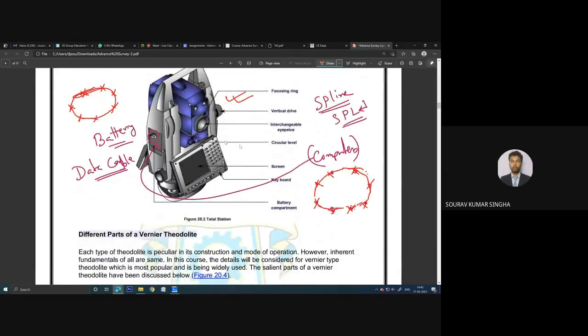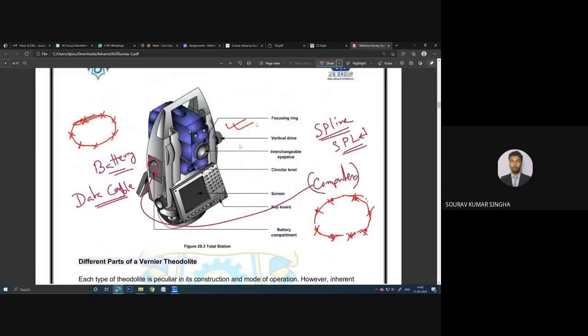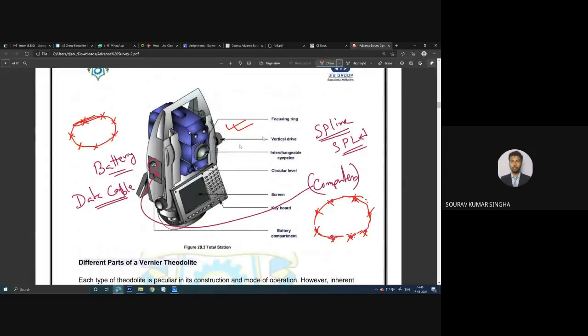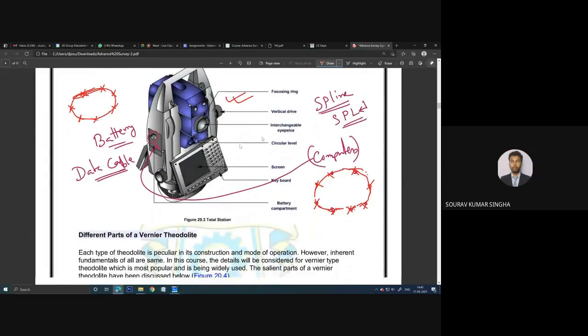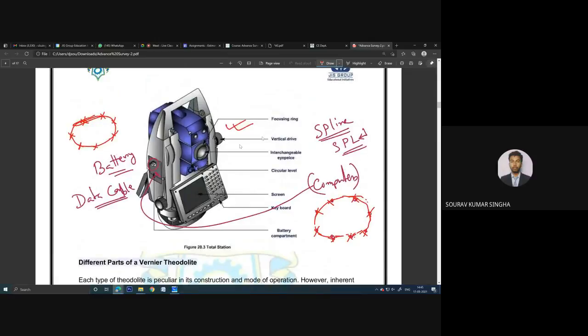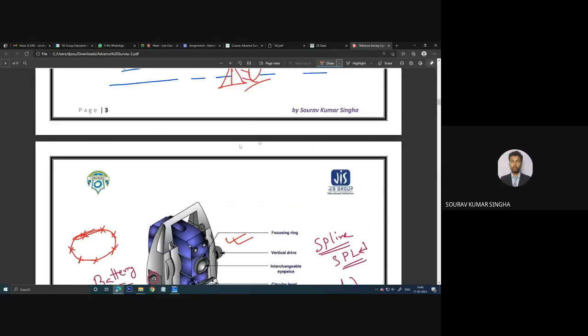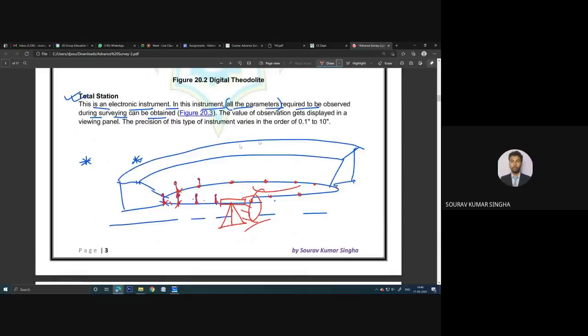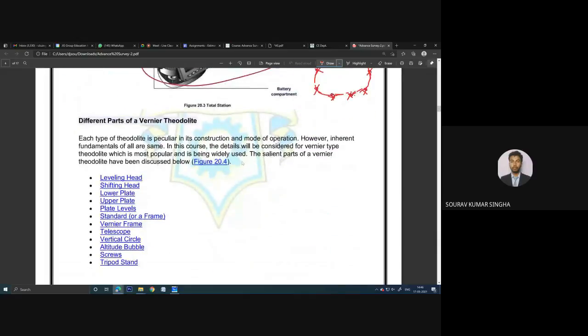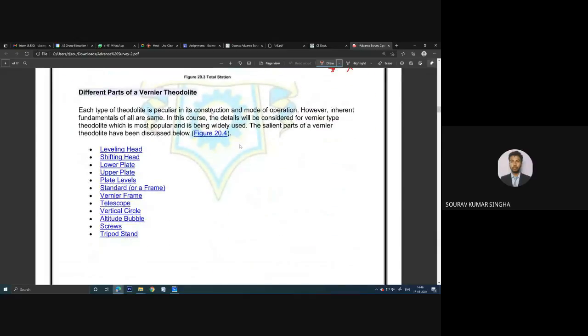Right now you just understand that in the total station we can do each and every type of surveying work. We can take the linear measurement, the angular measurement, the distance, we can determine each and everything. So this is the special thing about the total station. Now I'll come to our main part, that is the vernier theodolite. Now these are the parts of the vernier theodolite.